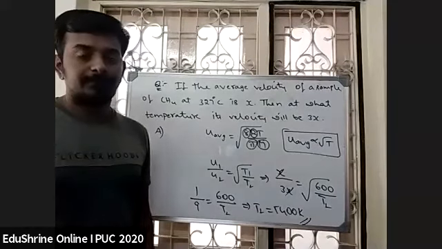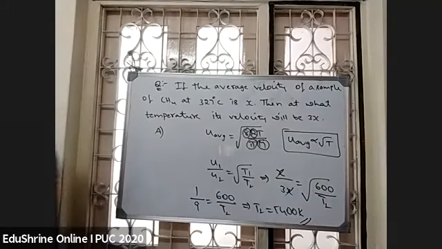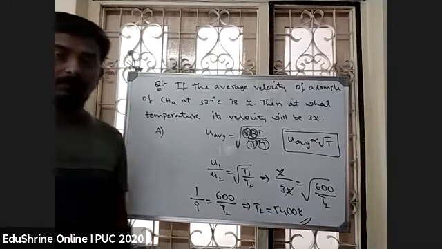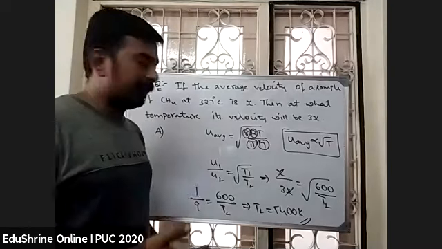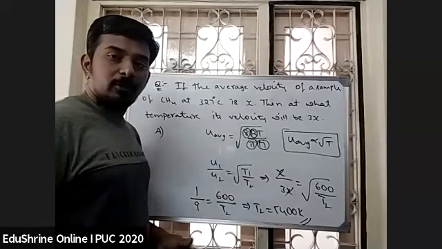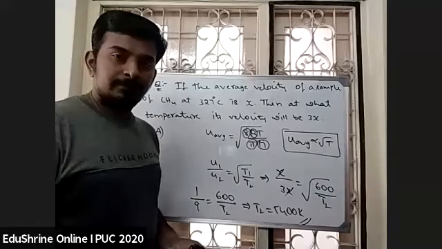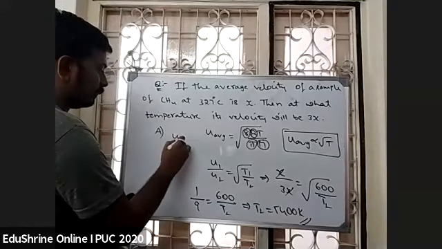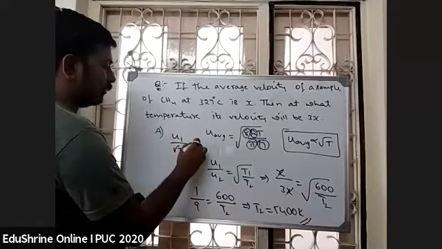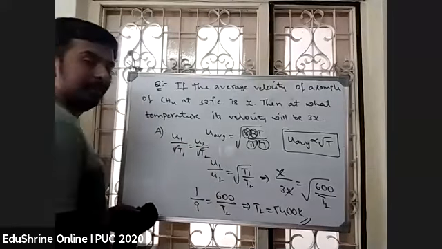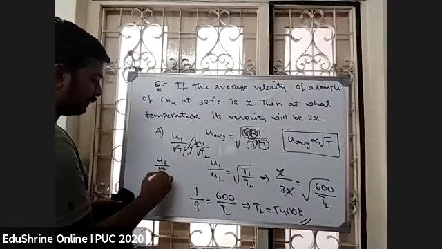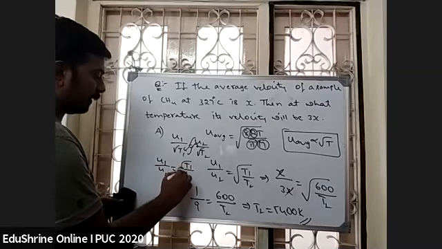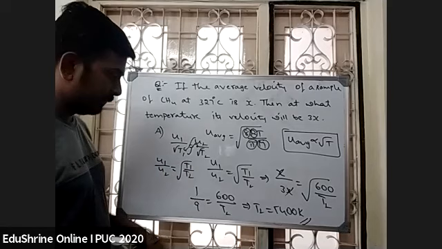Got it, students? No, it can be U1 by root T1 is equal to U2 by root T2. You can write the formula in this way also. If you send this U to this side and root T1 to this side, it will be the same formula. U1 by U2 is equal to root T1 by T2. Same formula.